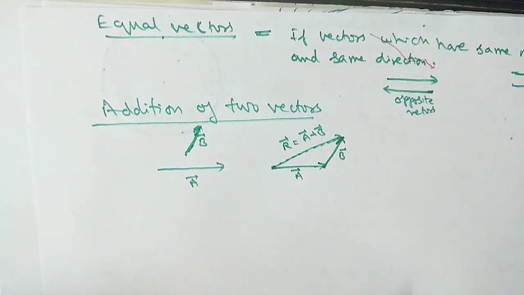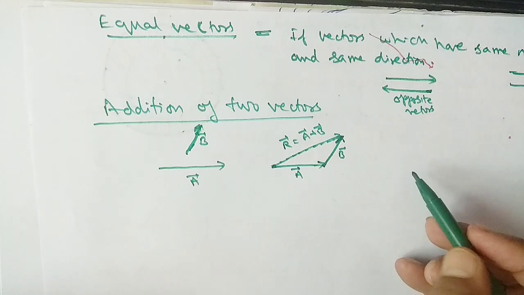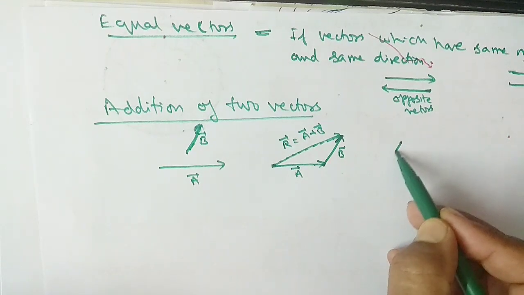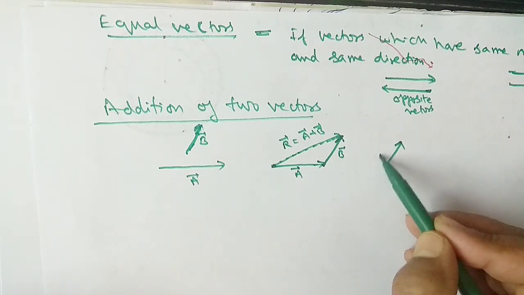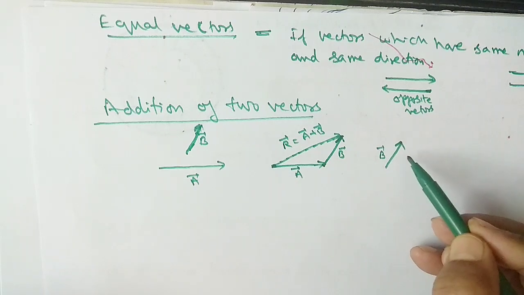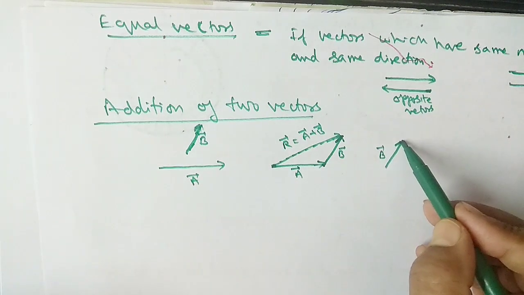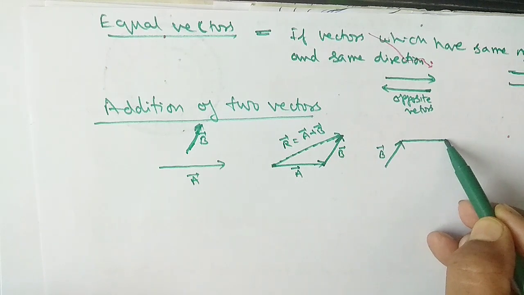This is the addition. Dear students, you can take the second vector first, no problem, and there will be no effect on the resultant. This is the vector B. You have taken the second vector first, and then you can add the first vector.